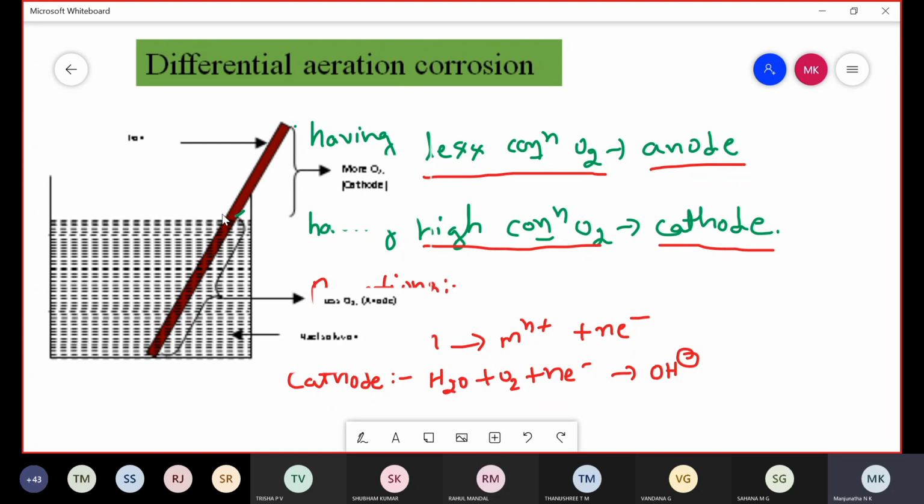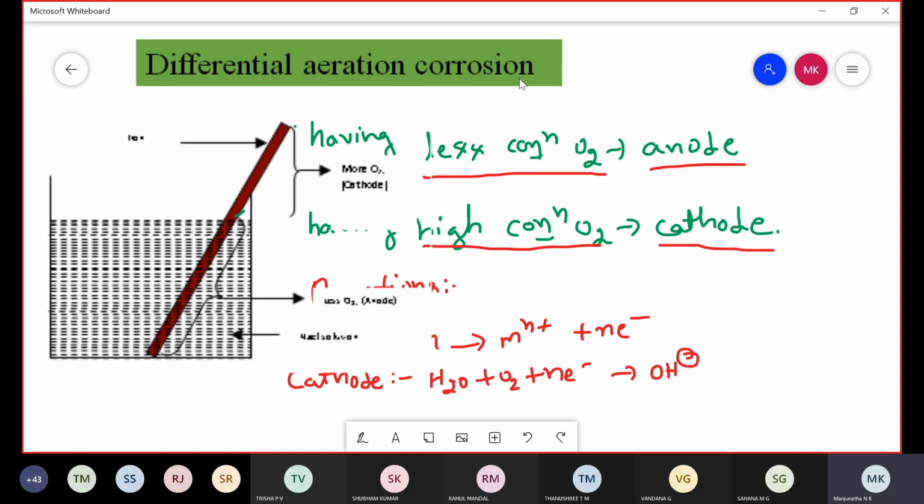Therefore, the iron surface inside the sodium chloride solution acts as anode and undergoes corrosion, but the iron portion above the sodium chloride solution, having a high concentration of oxygen, acts as cathode and is unaffected by corrosion. This type of corrosion is called differential aeration corrosion.